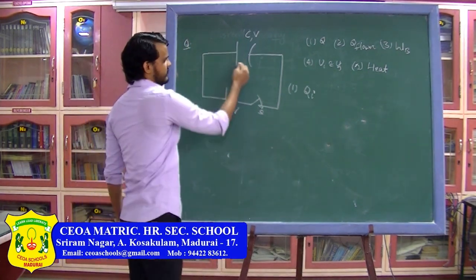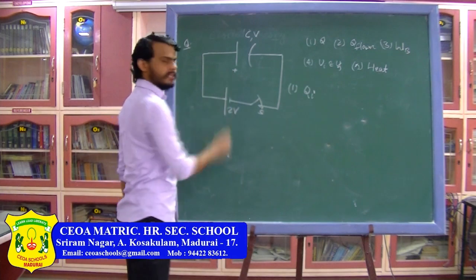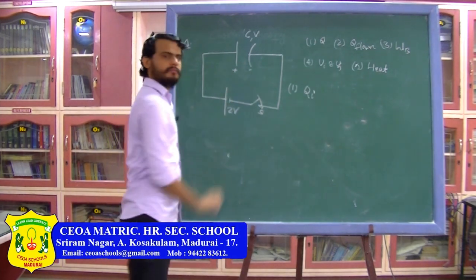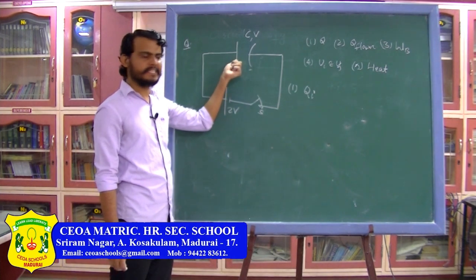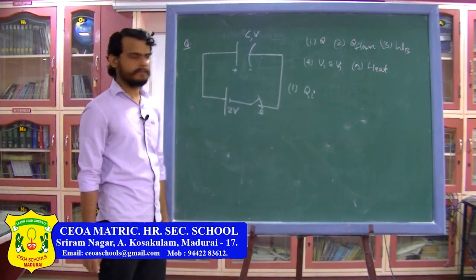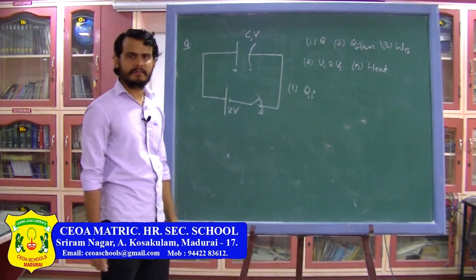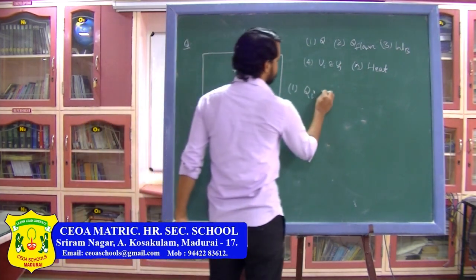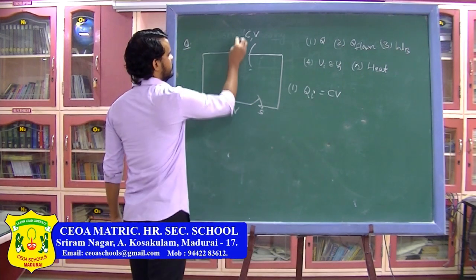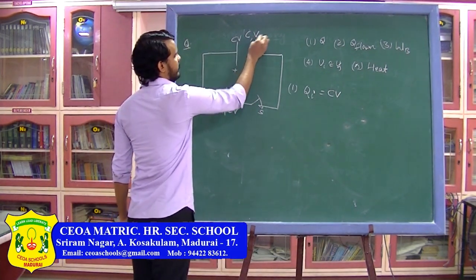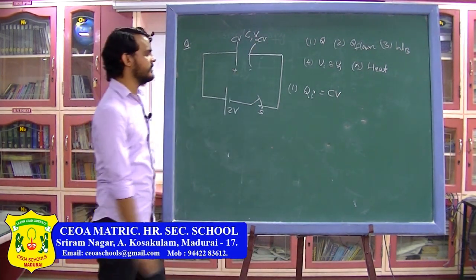You remember this symbol for the capacitor: this one is the positive plate and this one is the negative plate. So here the potential difference across the capacitor initially is V. So I can write charge on this plate will be plus CV and charge on this plate will be minus CV. So initial charge will be C into V here, and here the charge will be minus CV. Next thing is final charge.